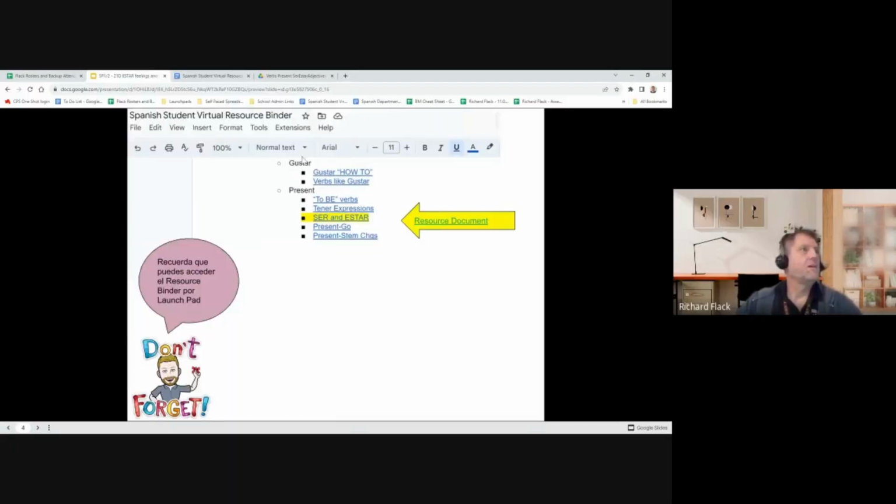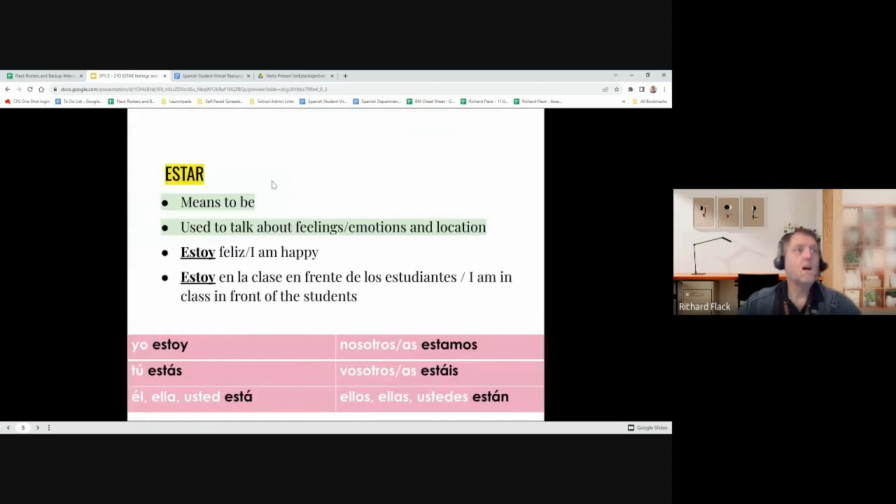All right, remember that all of our resources are available in the Spanish Student Virtual Resource Finder. Today we're working with the verb estar, so you would go down to the verb section and look for ser and estar. All right, estar, we are on this page here. Estar literally translates as to be.